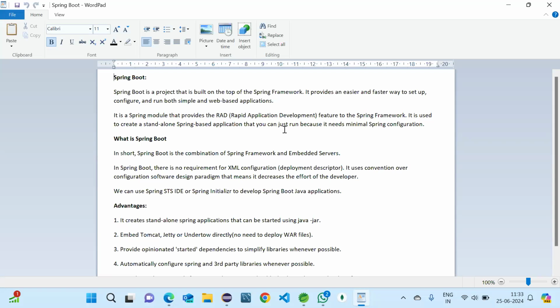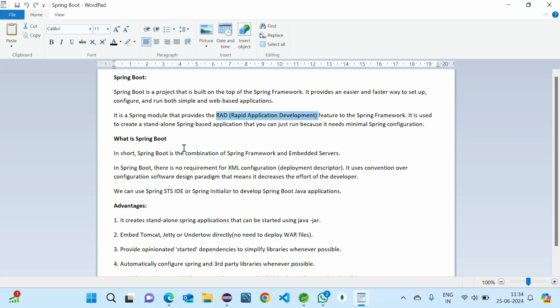Here rapid application development will be there. Because of this, its usage is increasing rapidly, because nowadays every client will come and want a quick delivery of the product. If you are going with a long time, that won't be encouraged, and the client also won't wait. There is a hurry-burry nowadays, so we want to develop everything rapidly. The same thing is provided by Spring Boot, that's why we are going for Spring Boot.